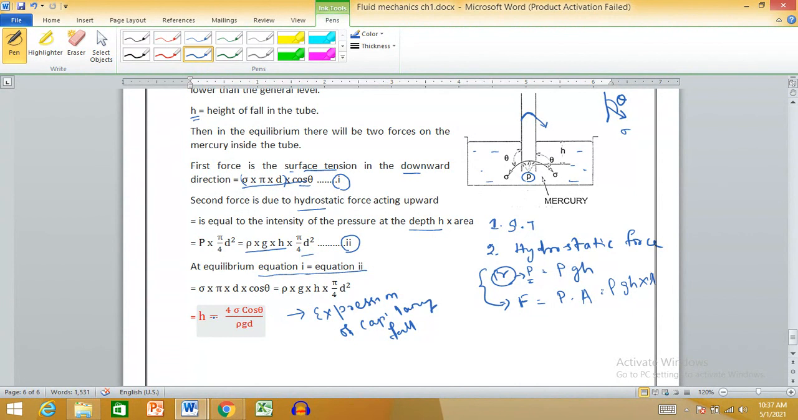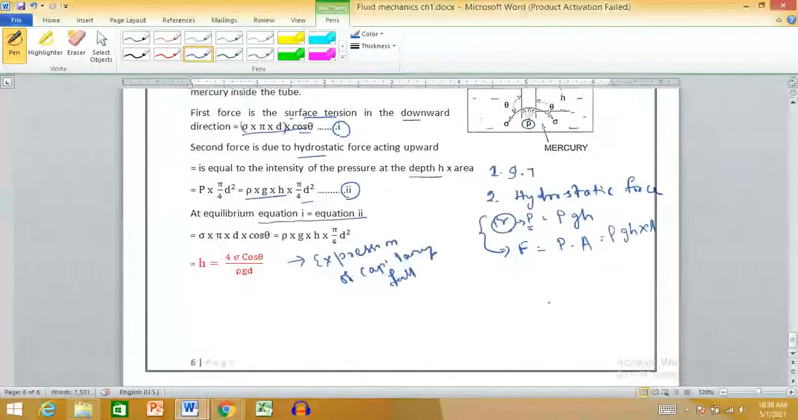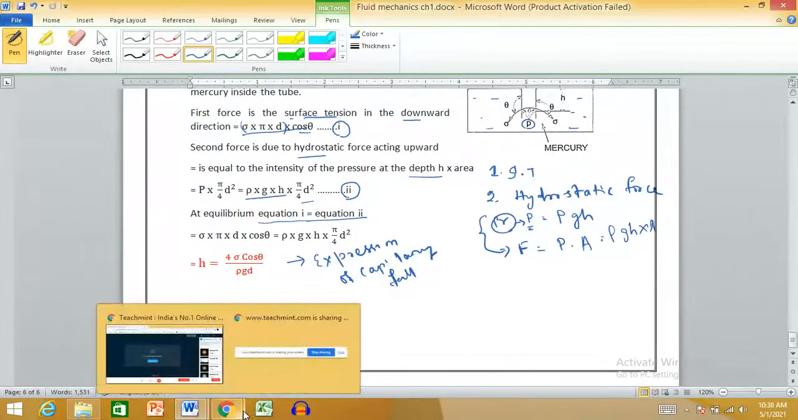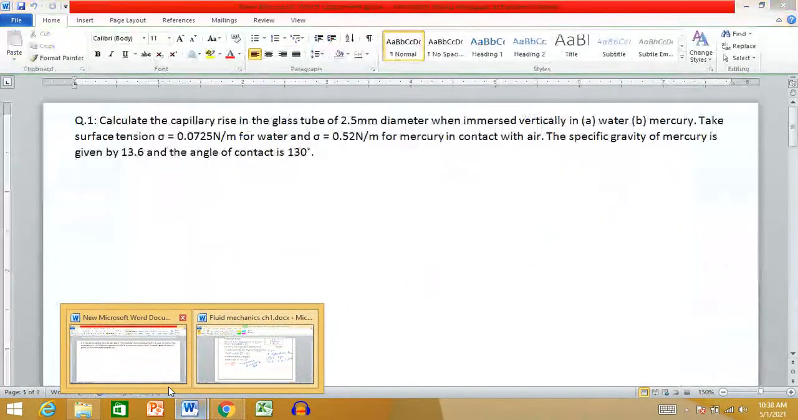In case of capillary fall, you will always get theta as an obtuse angle, that is greater than 90 degrees. So we'll get cos theta negative, and you will get a negative value of h. That means you are getting a capillary fall. With this, your capillarity phenomenon is completed. I think you have got a clear idea about capillarity.